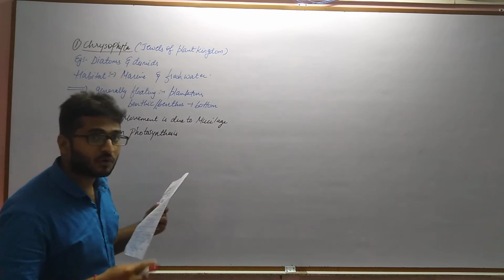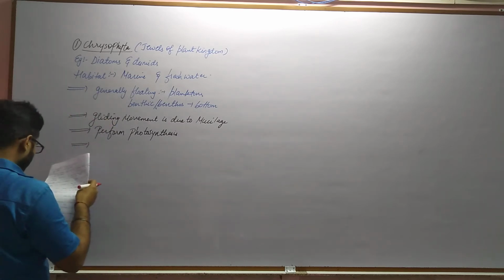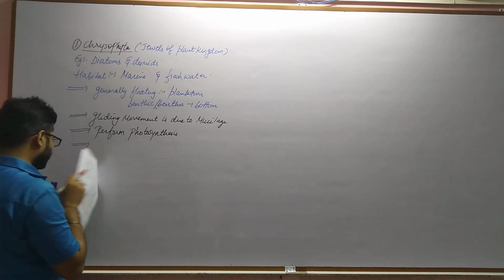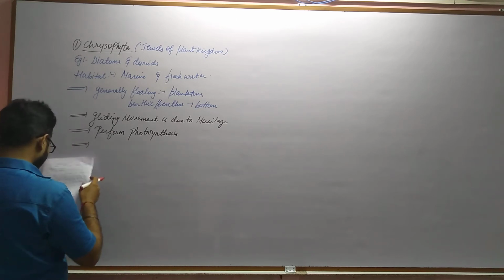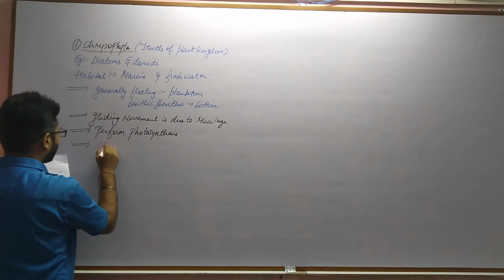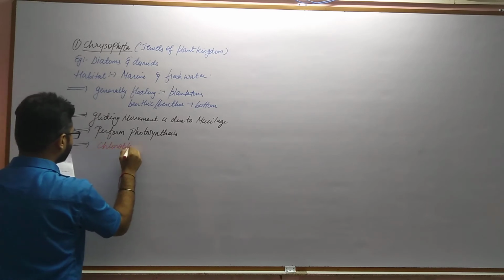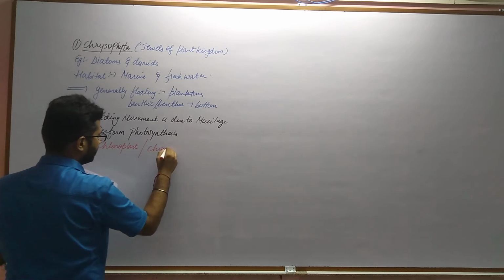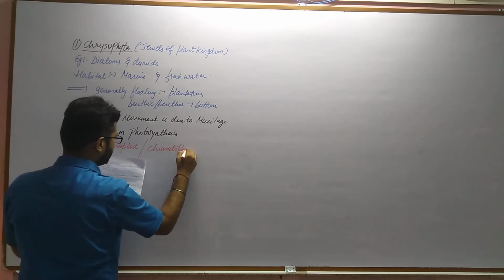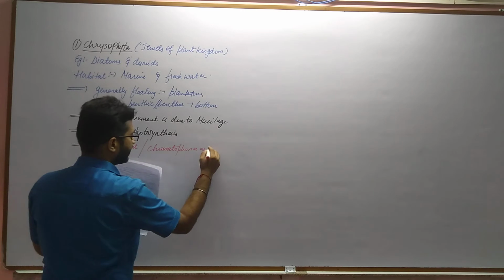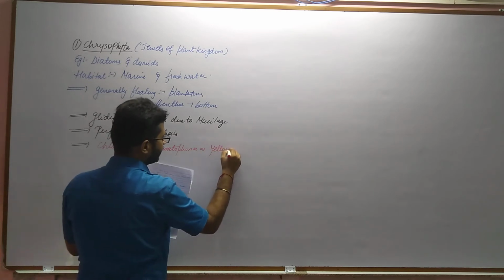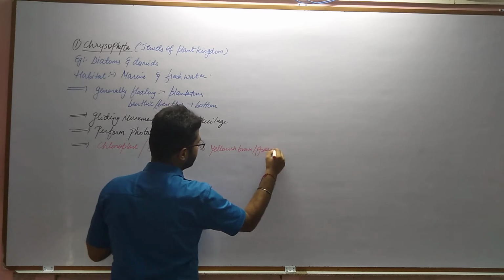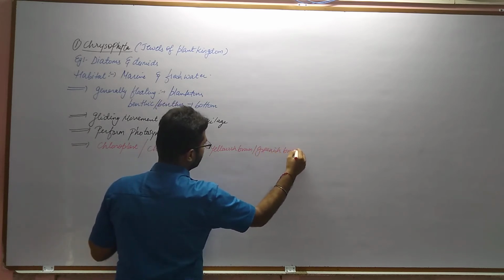Now let us see what the various pigments present are. Basically they have pigments similar to chlorophyll. They have chloroplasts and chromatophores, which are yellowish brown or greenish brown, right?